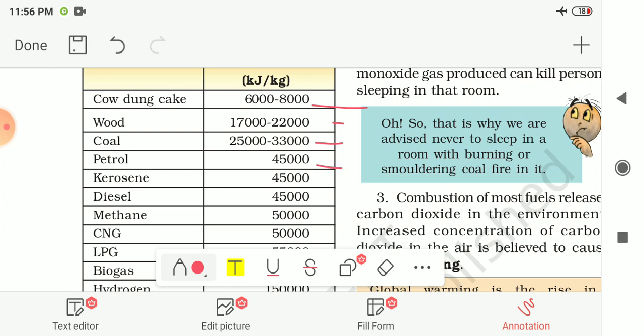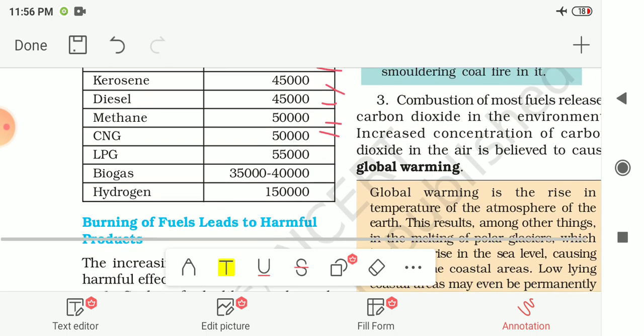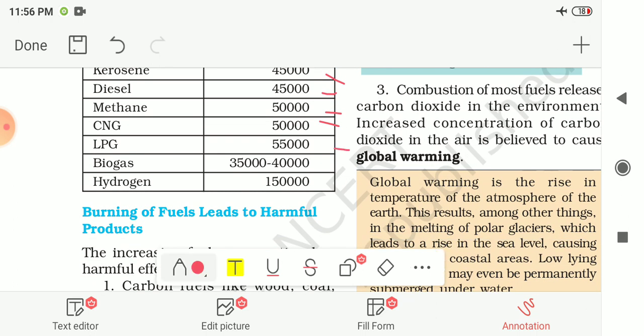It is 45,000. Kerosene the same, 45,000. Diesel it is 45,000. For methane gas it is 5,000. For CNG it is also 5,000. For LPG it is 5,500 kilojoule per kilogram. For biogas it is 35,000 to 40,000 kilojoule per kg.